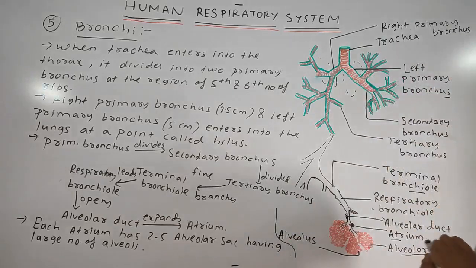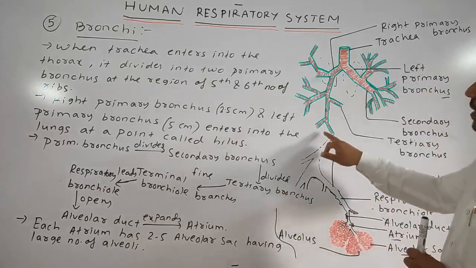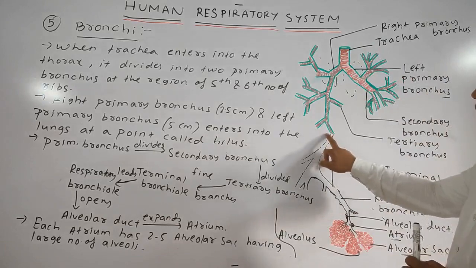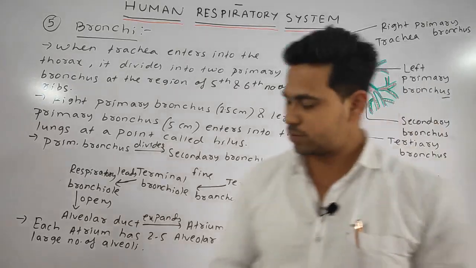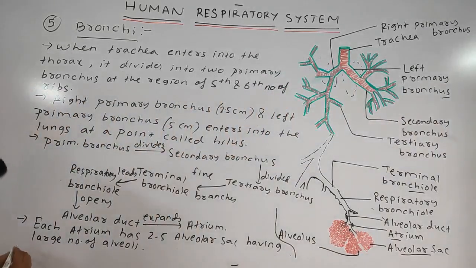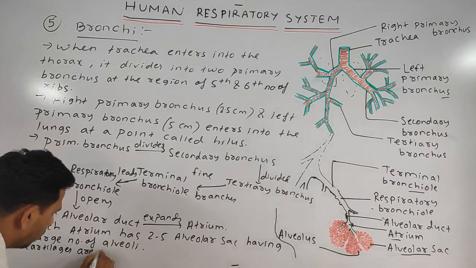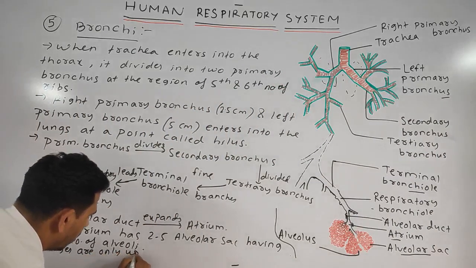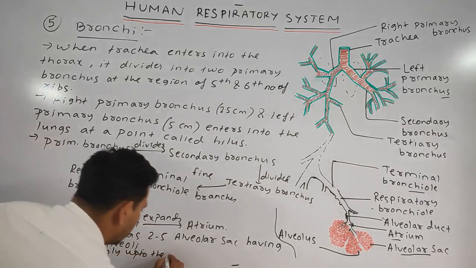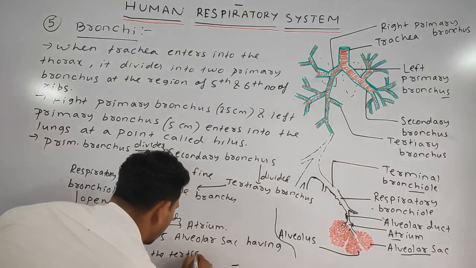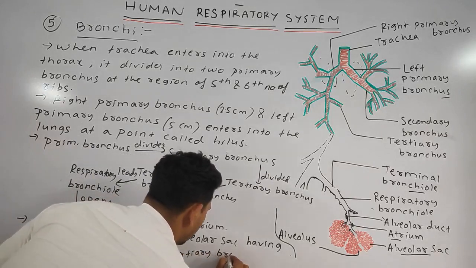Always one point you should remember, that the cartilaginous rings are only up to the tertiary bronchus.